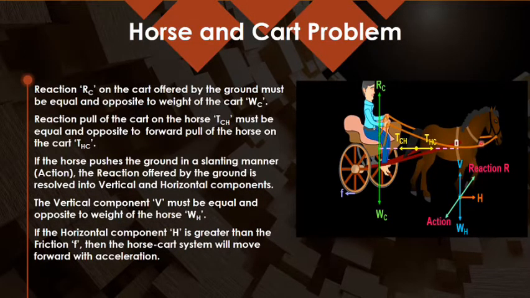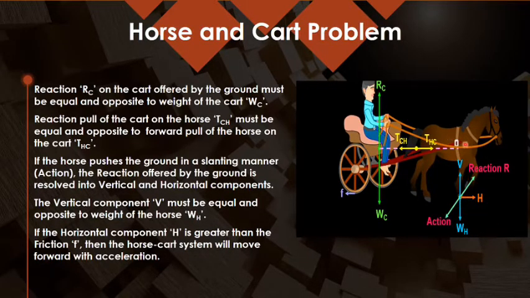When the horse is pushing the ground in the backward direction, this is action, and as a result it is getting the reaction force, and the horizontal component of the reaction force makes the horse move in the forward direction, while the vertical component of this force is balancing the weight of the horse.